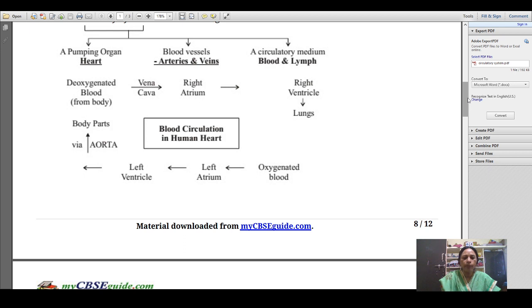Then, oxygenated blood from the lungs is carried by the pulmonary vein into the left atrium. From the left atrium, this oxygenated blood goes into the left ventricle. From the left ventricle, the main artery, the aorta, takes that blood and diffuses it into the body parts. And again from the body parts, all the deoxygenated blood goes back via the right atrium and the right ventricle.